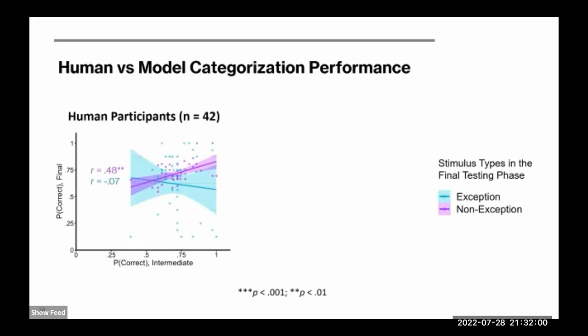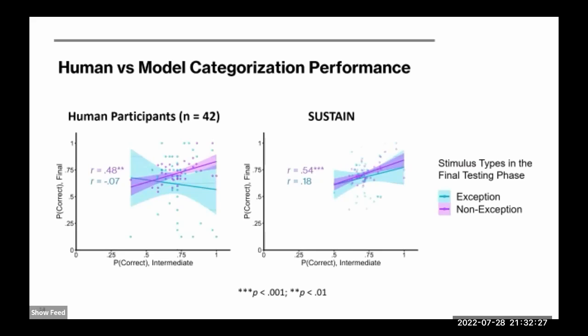Also, human participants' categorization accuracies for the non-exception stimuli in the intermediate testing phase predicted their accuracies for the same stimuli in the final testing phase, but were not correlated with their accuracies for the exceptions. So in other words, their performance on exceptions in the final testing phase was not linked to how they categorized the non-exception stimuli before exception learning. And again, SUSTAIN showed these similar patterns. So these findings help confirm that SUSTAIN did reflect people's behavioral performance.